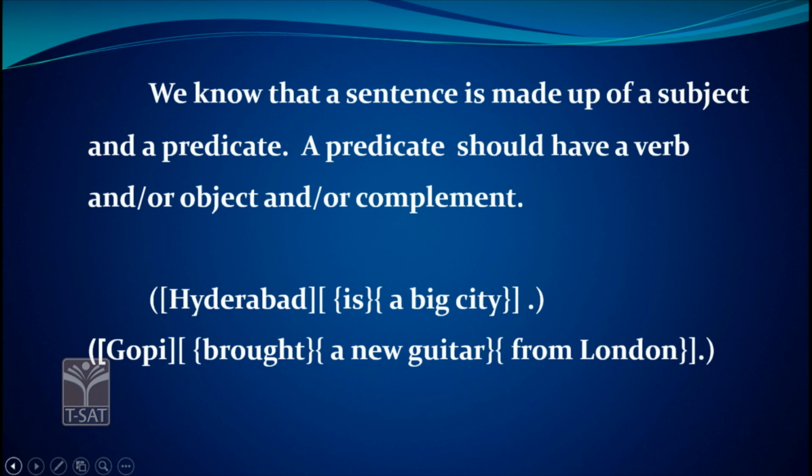What did Gopi bring? A new guitar. So, a new guitar is the object. The object is the affected part, and Gopi is the agent. Gopi brought what? Gopi brought a new guitar. From where? From London. So, the sentence is Gopi brought a new guitar from London. Here Gopi is the subject, brought is the verb, a new guitar is the object, and from London is the complement.